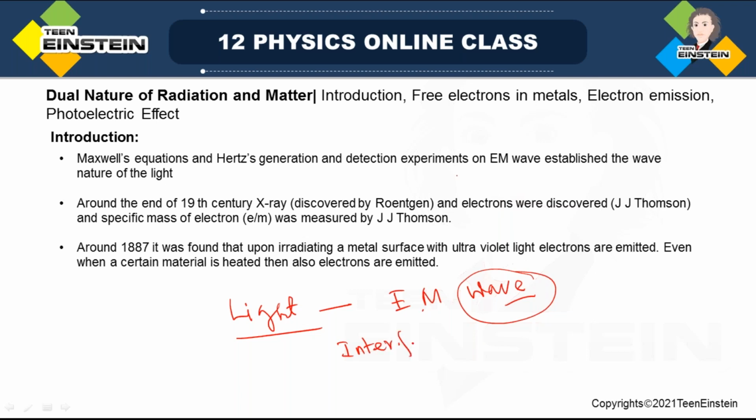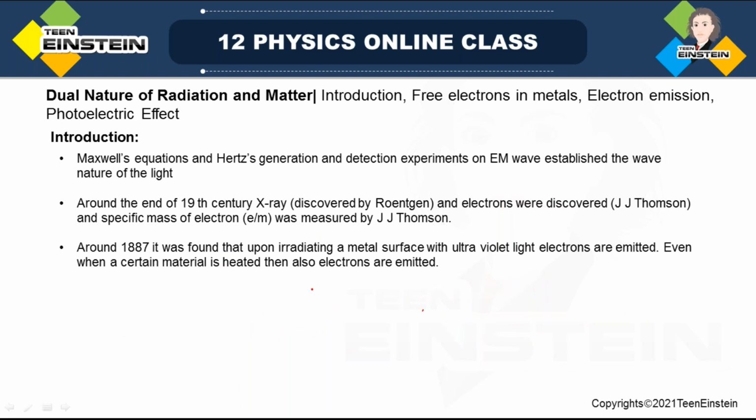In the previous chapter we learned interference, then diffraction, etc., polarization even. But a few things in nature were not able to be explained. What are those? Those are black body radiation.